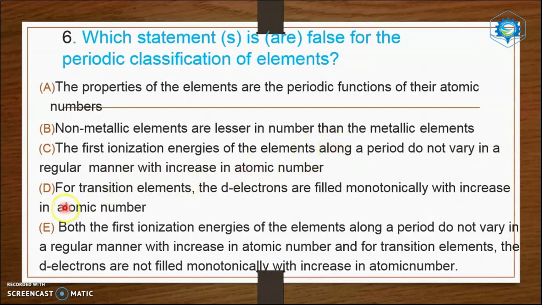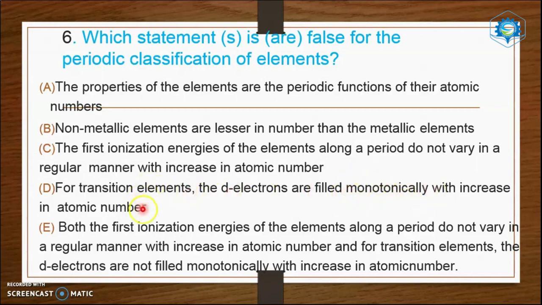For transition elements, the d electrons are filled monotonically with the increase in atomic number. Monotonically means continuously filled according to the increase in atomic number. This is not right because you can see that after 3p, 4s will be filled, then 3d will be filled. So this is not monotonic filling.